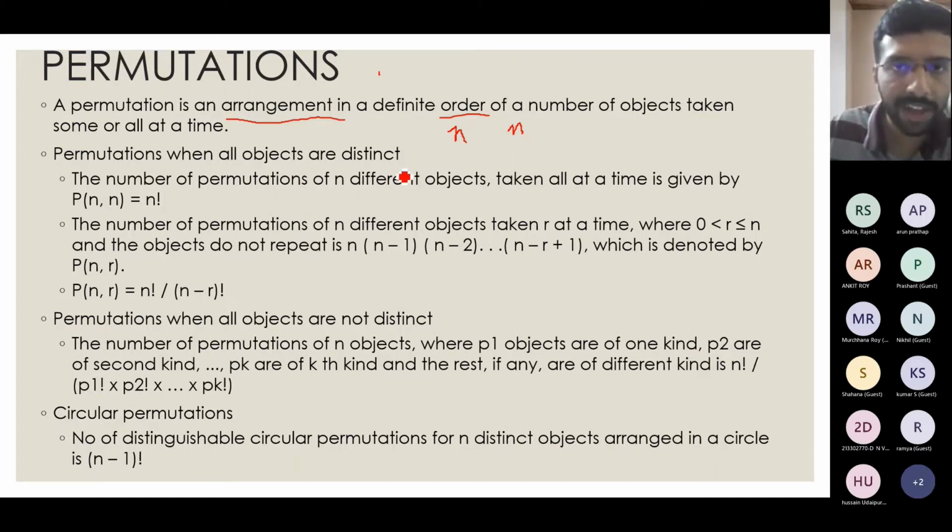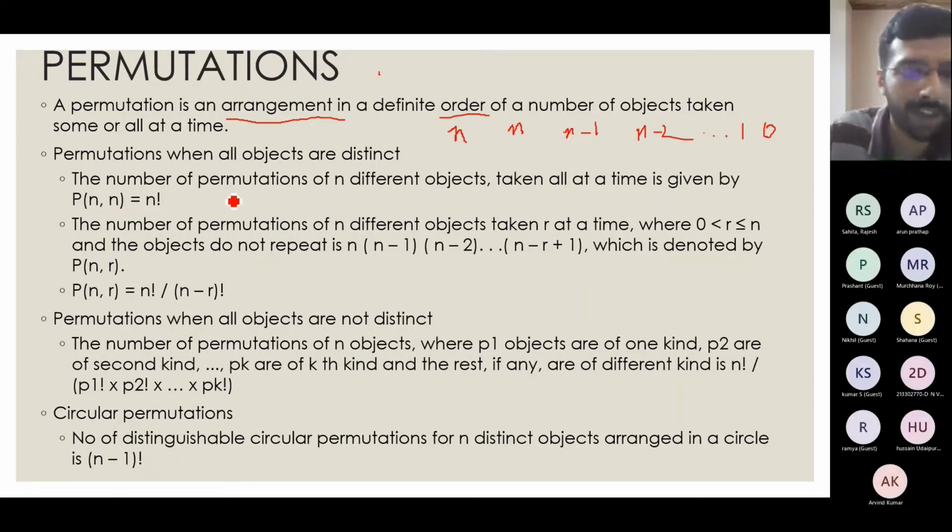Now again, I have said here some or all at a time. So that means if I am asked to take n minus 1 objects out of this, or n minus 2 objects, or till 1 object, or 0 objects, whatever it is, this will be called a permutation. Now in permutation, two or three cases arise. One is when all the objects are distinct. So I have n objects, each one of a different type. Since order is maintained, each object will have a unique identity, so that is when we will consider this.